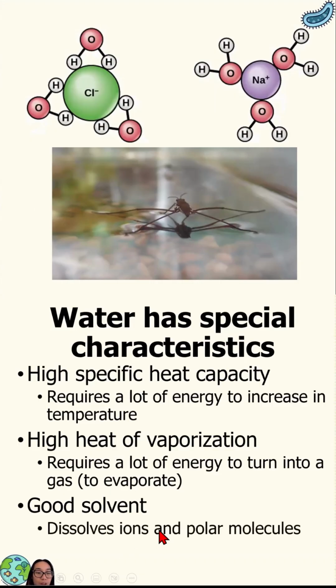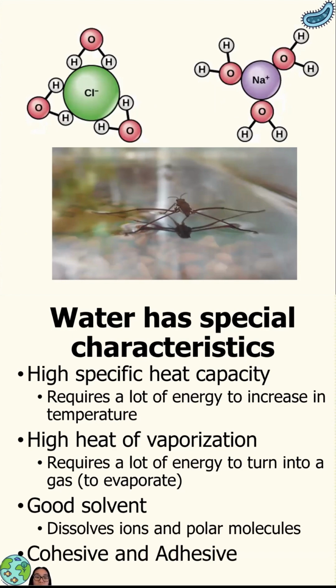Things like ions and polar molecules are going to dissolve really easily. And that's what this top diagram is showing, chloride and sodium when they are ions. So the chloride ion and the sodium ion, because they have a charge, dissolve well in water. Here's the water dissolving it. And then finally, and I think I'm kind of blocking it, so I'll duck.